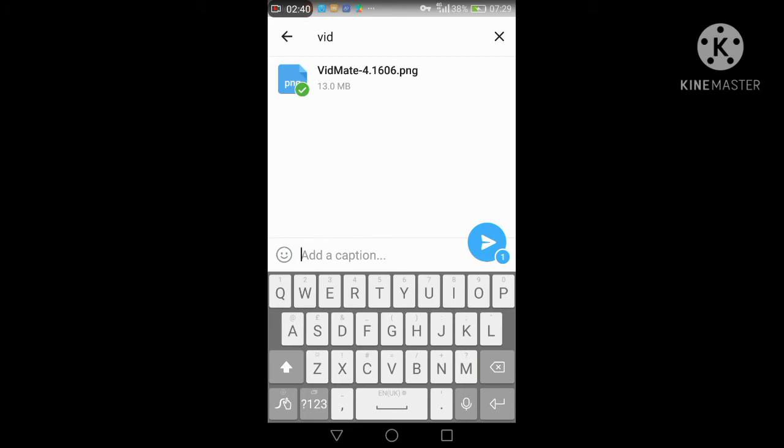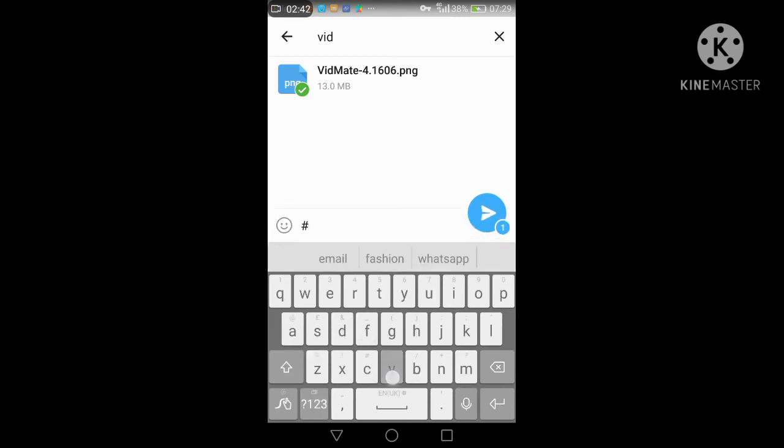I add a caption, hashtag Redmate, another hashtag downloader. Another option is song download.